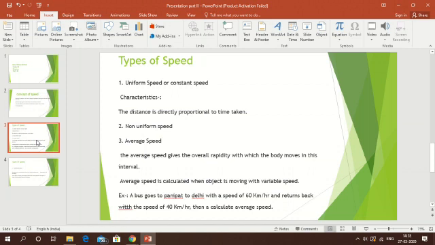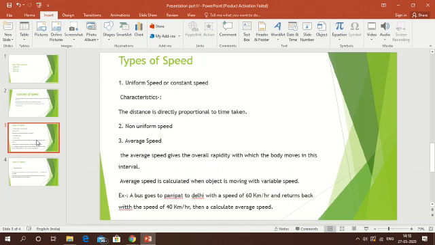In other words, we can say that if a body travels 40 kilometer in 1 hour, 60 kilometer in 2 hours, then 70 kilometer in 3 hours, then 80 kilometer in 4 hours, then 120 kilometer in 5 hours, means the body travels unequal distance in equal intervals of time. So this type of motion is known as variable motion or non-uniform motion. So this is an example of non-uniform motion.